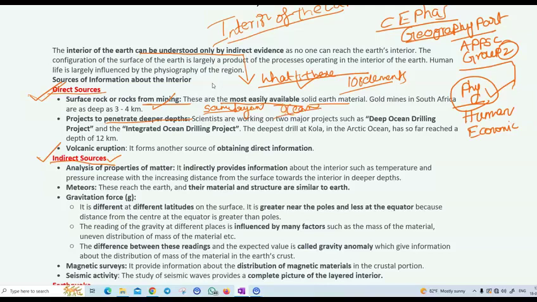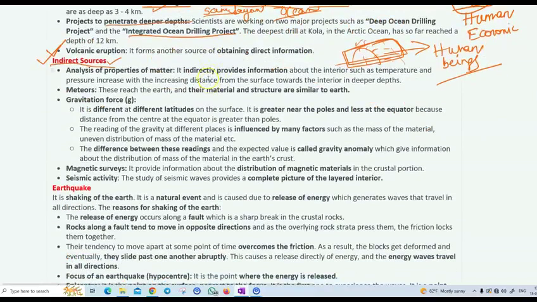Okay, deeper depths and integrated ocean drilling projects, like volcanic eruptions. Why are volcanic eruptions very important? Because when a volcano erupts, a lot of material comes from inside the earth's surface. This material tells us what is there inside the earth, what behavior it shows, and how helpful it is for human beings. Every piece of information it tells. Okay, now let's talk about the indirect sources.